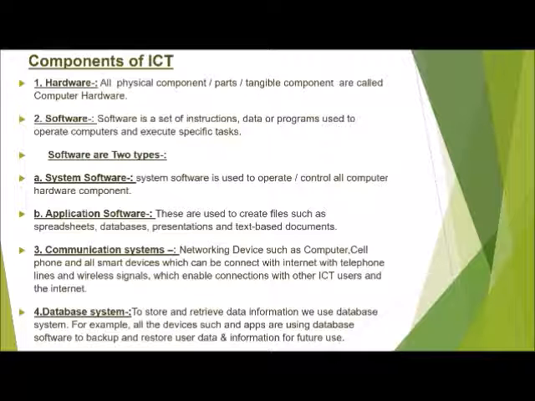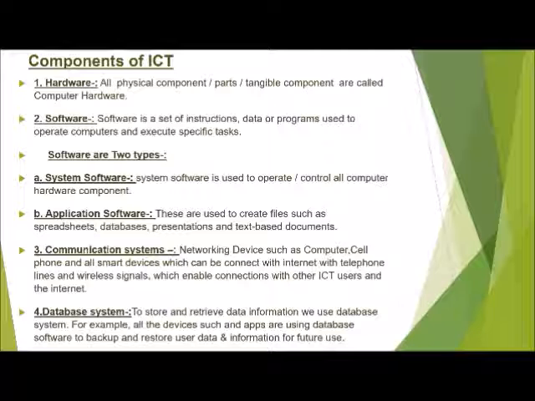Softwares can be categorized into two categories: system software and application software. System softwares are used to operate and control all computer hardware components, for example, operating system, language translators, etc. Application softwares are used to create files, and they are developed for a particular application, for example, spreadsheets, word processors, presentations, databases, etc.